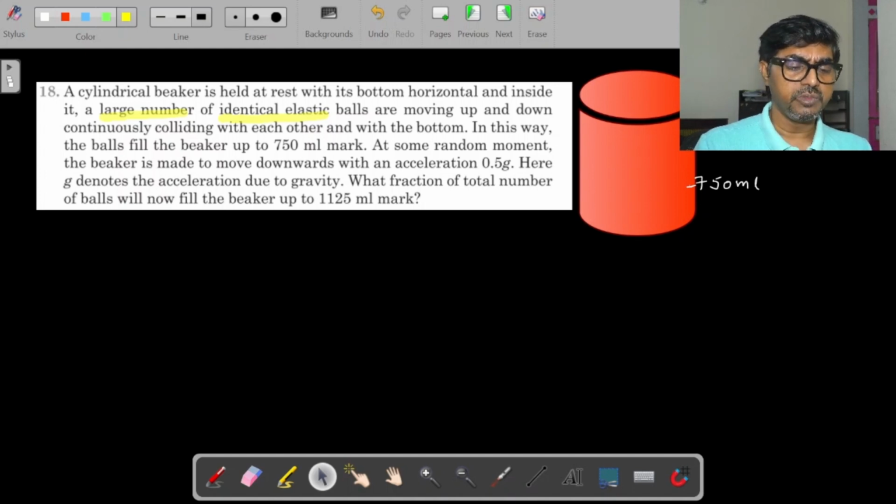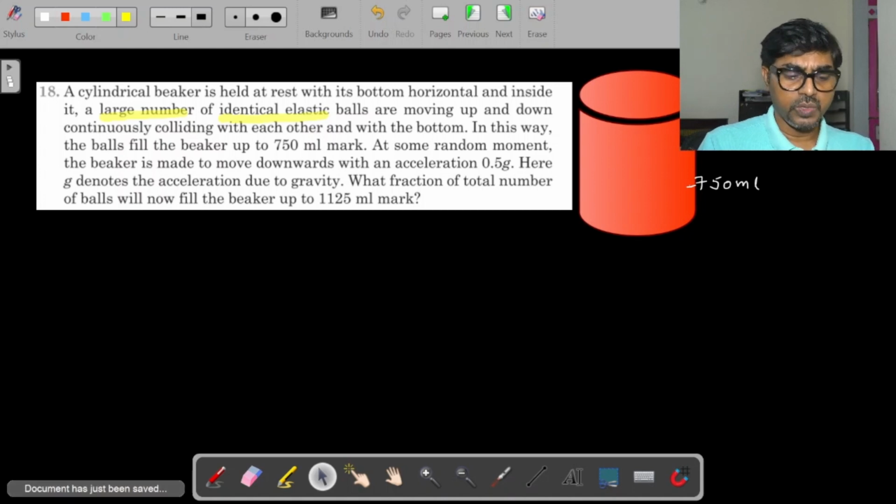So this question seems to be related to kinetic theory of gases also, system of particles, kinetic theory of gases. In fact, when we study the theory of molecules and try to understand temperature at the microscopic level, we use certain assumptions like elastic collisions and so on. So I feel that as we go on, we'll understand that this is somewhat related to KTG, the system of particles idea. That's the assumption I'm getting. And they said the container is also having acceleration. So let's try to explore this question one by one.